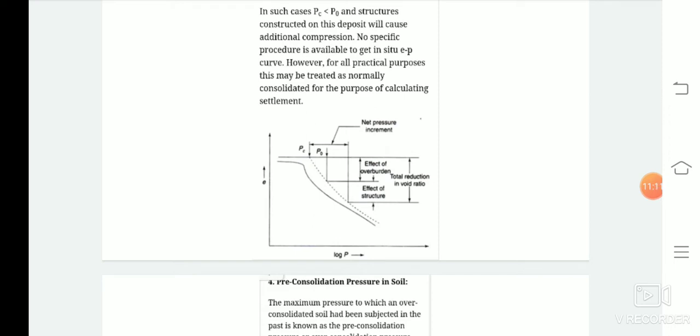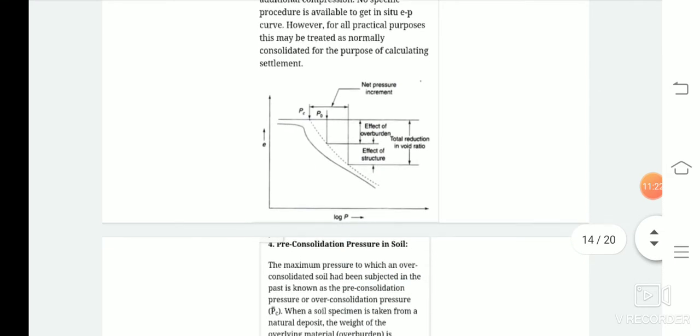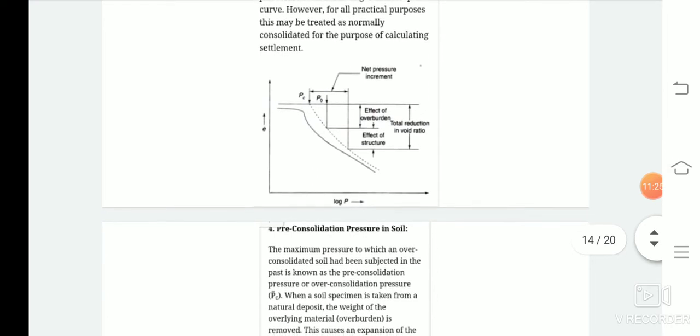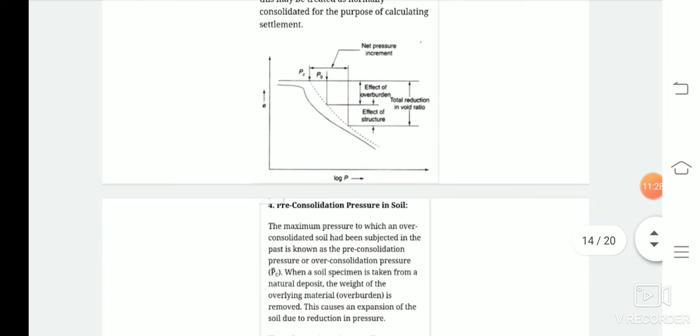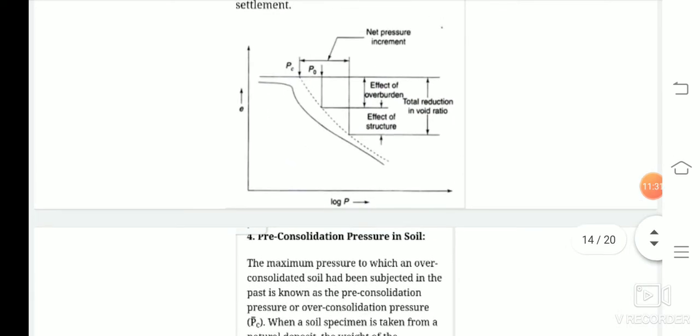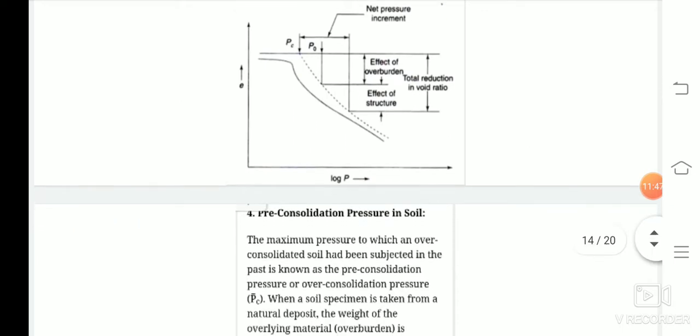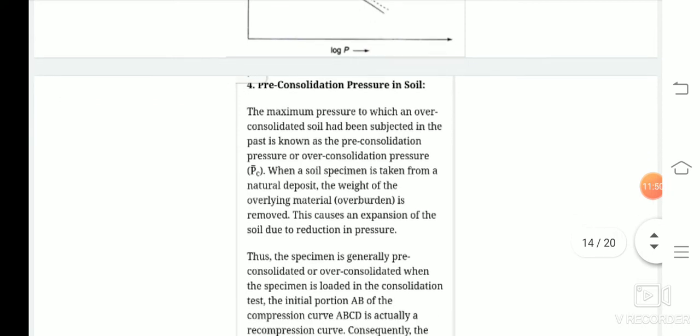Those cases are known as under-consolidated soil, and the structures constructed on this deposit will cause additional compression. So no specific procedure is available to get the in situ e-log P curve. However, for all practical purposes, this may be treated as normally consolidated soil for calculating the settlement. So here is the graph showing the e versus log P curve, where the effect of overburden and the effect of structure show the total reduction in void ratio with increment in load. So these are the different types of soil samples which are subjected to consolidation.